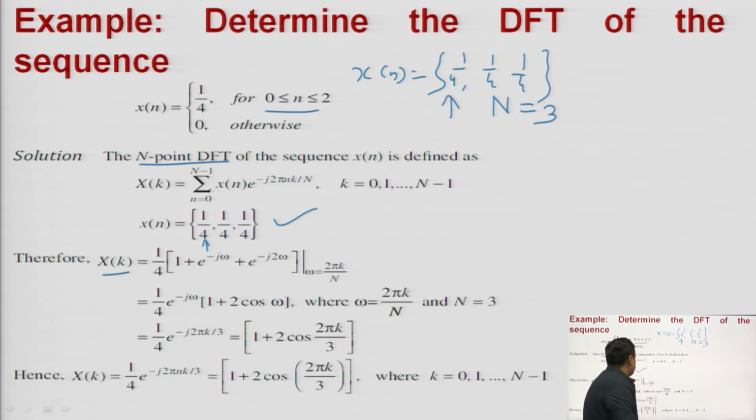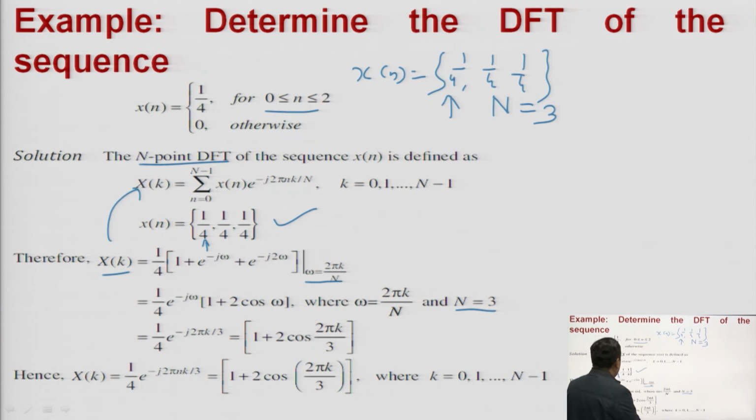You are putting the value here, and omega is equal to 2 pi k by N, which is 2 pi k by 3 here. So, you put it in the formula and you will get 1 upon 4 into 1 plus e to the power minus j omega plus e to the power minus j 2 omega, where omega is equal to 2 pi k by 3, or 2 pi k by N.